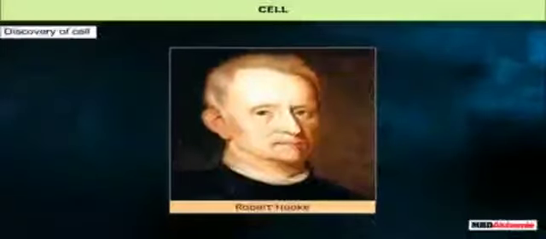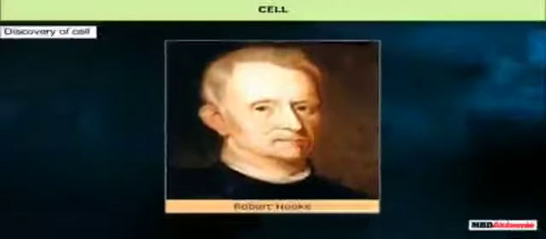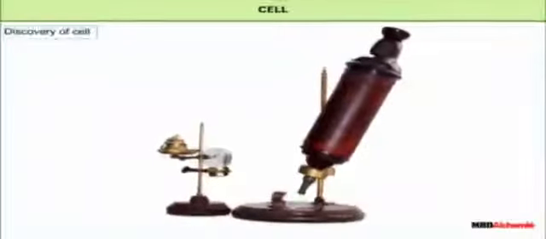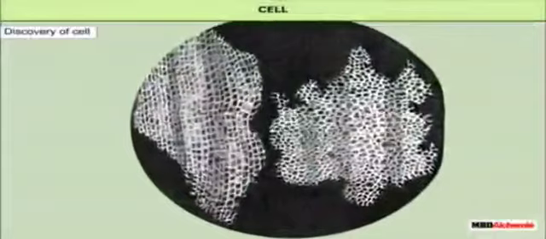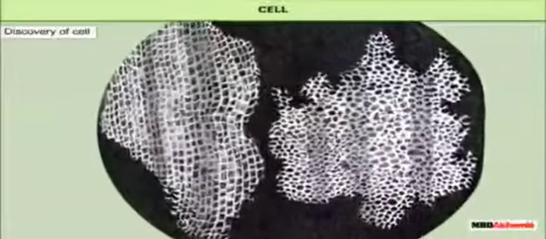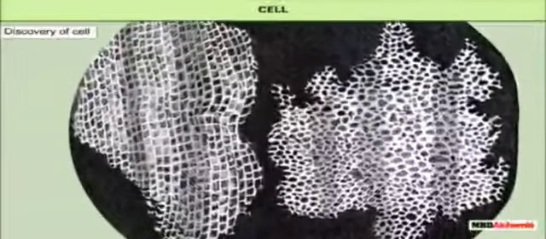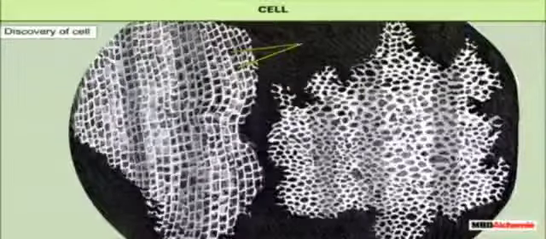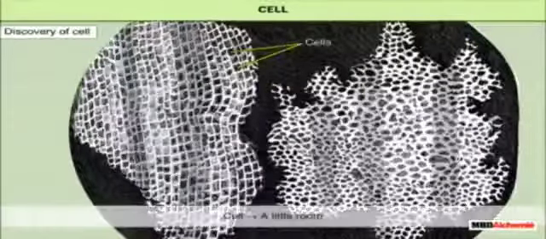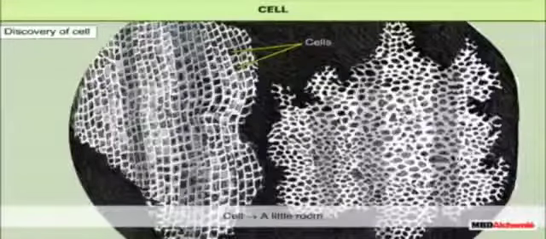Discovery of cell. In 1665, Robert Hooke observed a thin slice of cork under a self-designed microscope. He observed that the cork resembled the structure of a honeycomb consisting of many little compartments. Robert Hooke called these compartments cells. Cell is a word of Latin origin which means a little room.